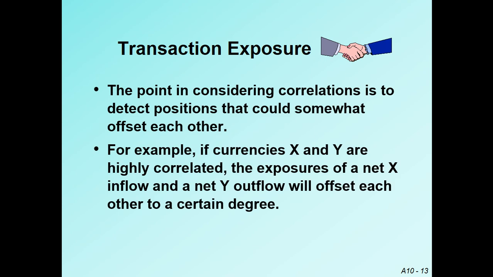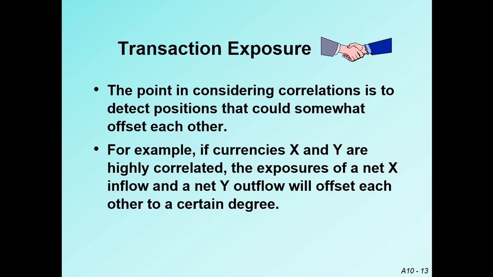The point in considering correlation is to detect positions that could somewhat offset each other. This is why they consider the correlation coefficient of two currencies: they detect positions that somewhat offset each other, offsetting the risk or the losses related to the movement of exchange rates.